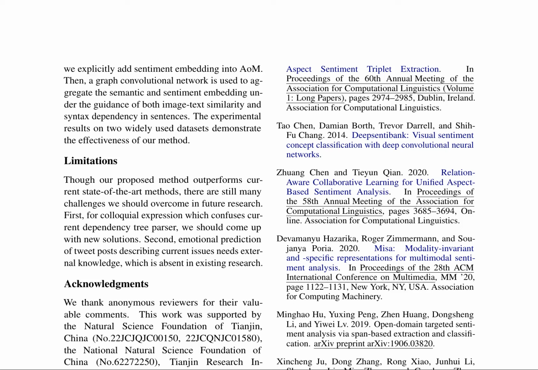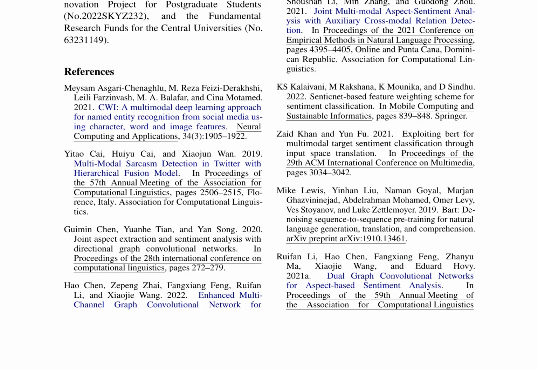The authors acknowledge limitations in their approach, including the challenges posed by colloquial expressions that confuse current dependency tree parsers and the need for external knowledge and emotional prediction of tweet posts describing current issues. The paper provides an extensive list of references, citing various works on multimodal sentiment analysis, aspect-based sentiment analysis, and graph convolutional networks.